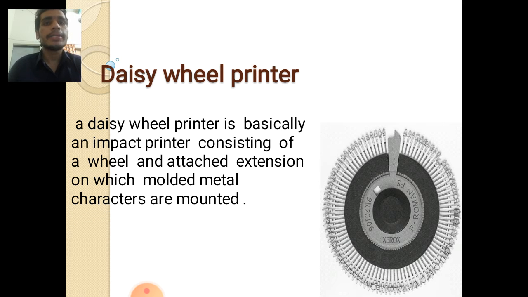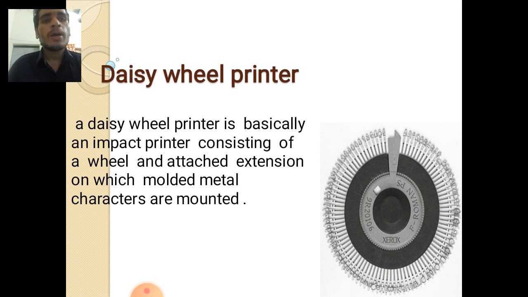Daisy wheel printer. A daisy wheel printer is basically an impact printer consisting of a wheel and attached extensions on which molded metal characters are mounted. It looks like a wheel, but it's basically an impact printer.